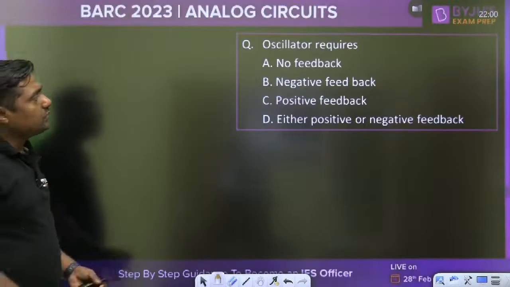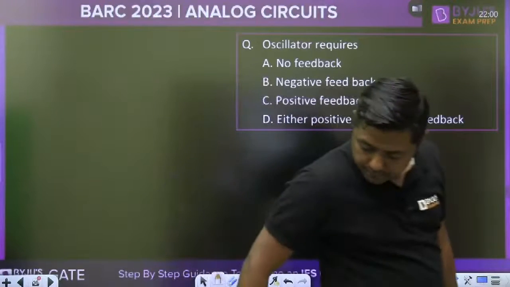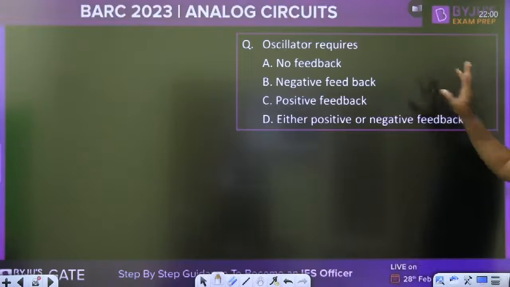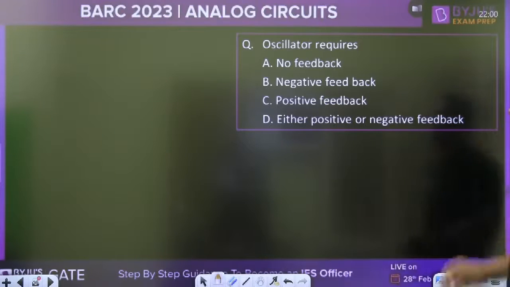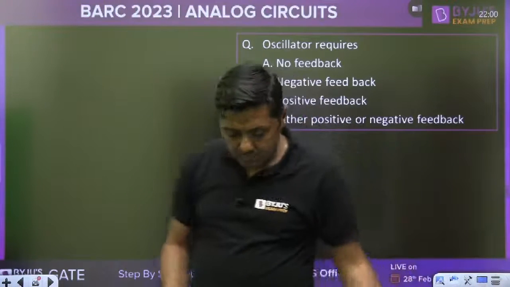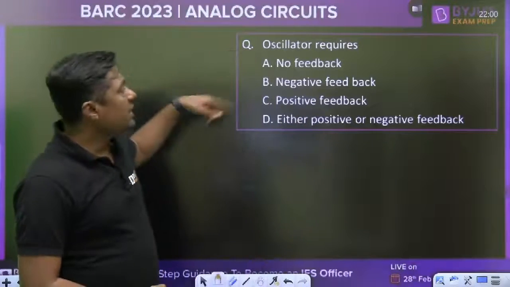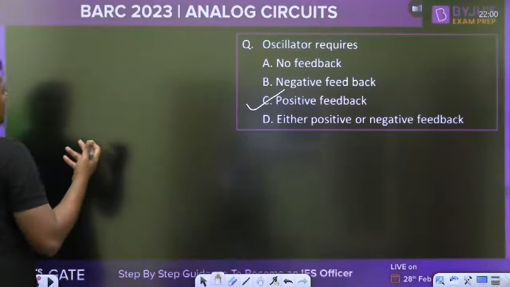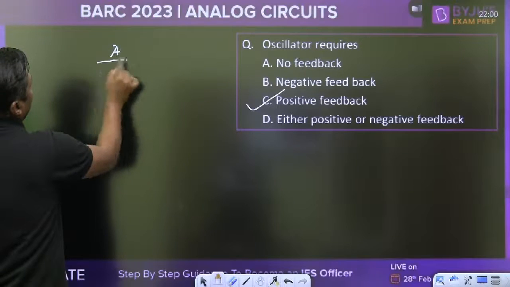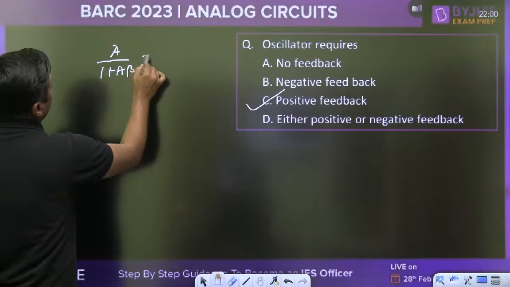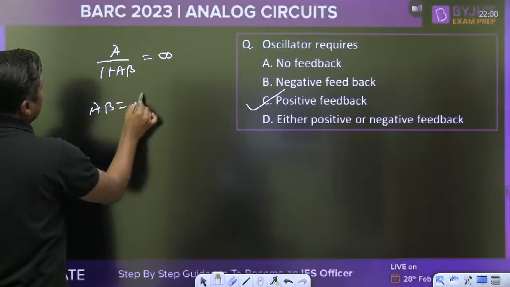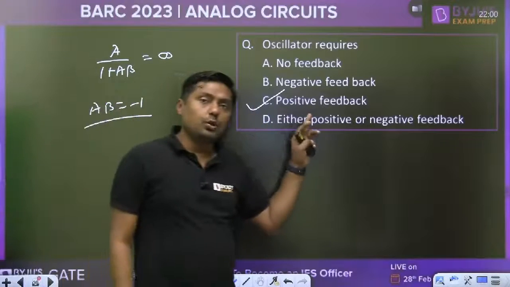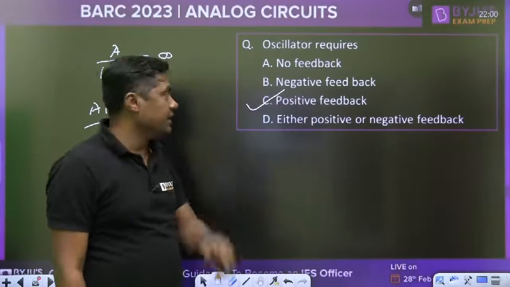What is the answer for this one? Quickly. Oscillator requires no feedback, negative feedback, positive feedback, or either positive or negative feedback. Watch out for silly mistakes. An oscillator means an amplifier with positive feedback. There will be output without any input for an oscillator. A upon 1 plus A beta should be equal to infinite. It is possible with A beta equal to minus 1, the ideal condition. It is possible with positive feedback only, if you want infinite gain.